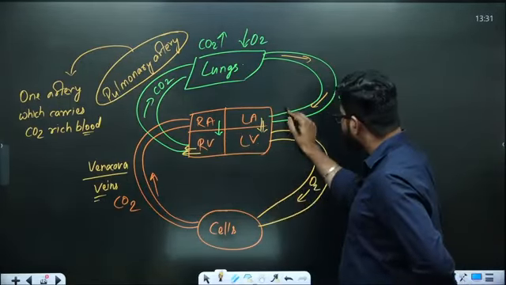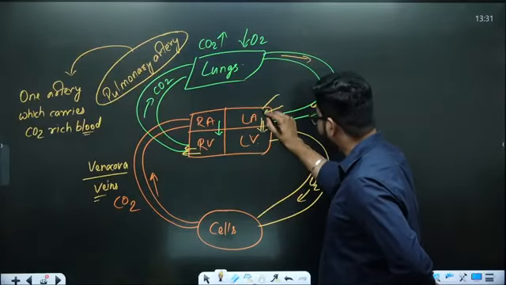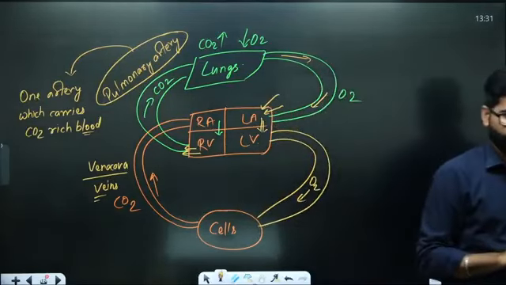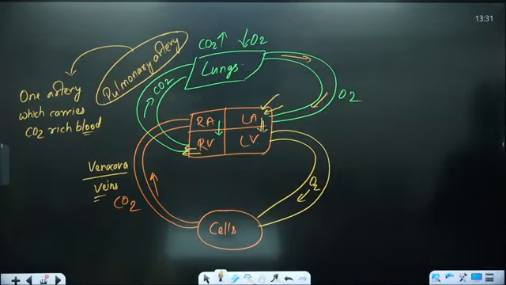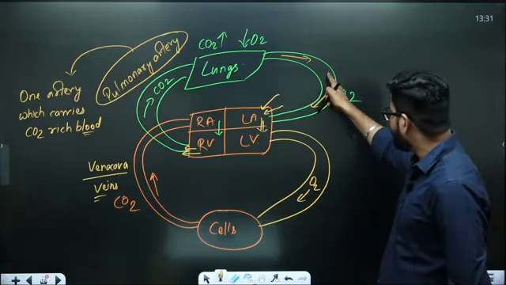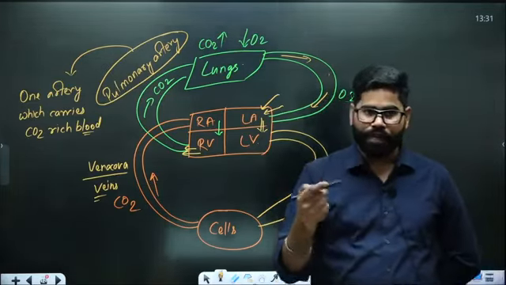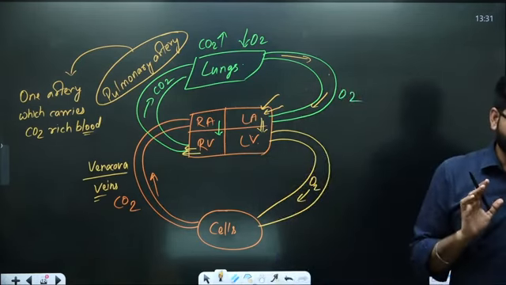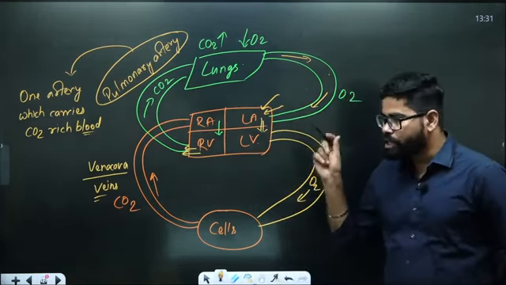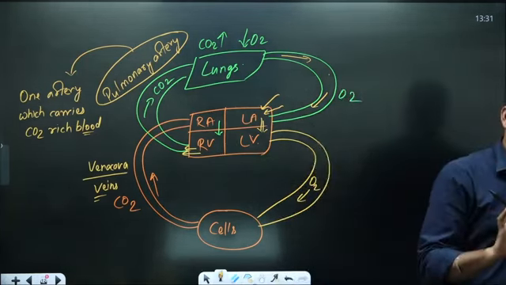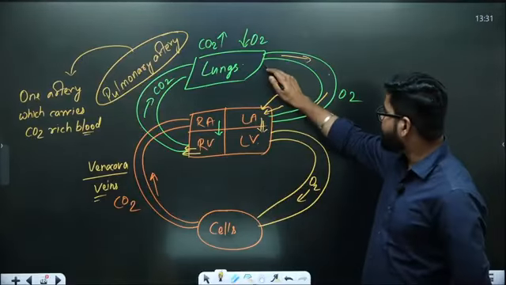Now see, here the blood is incoming without any force. So will we use an artery or a vein? In this case, the one unit, will it be artery or will it be vein? It is going to be a vein, just because there is no force. Lungs are not applying force here.